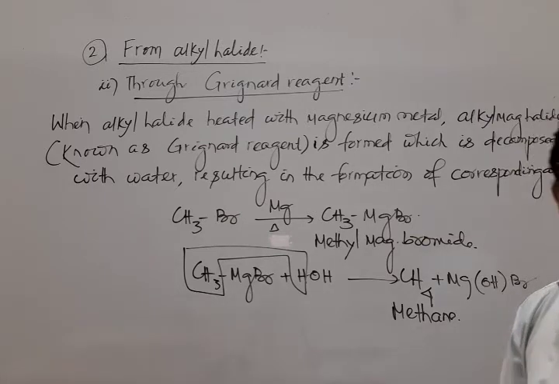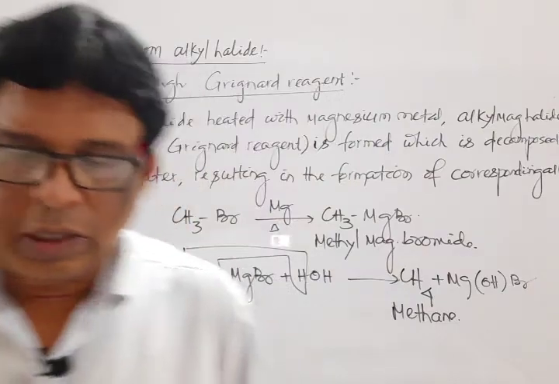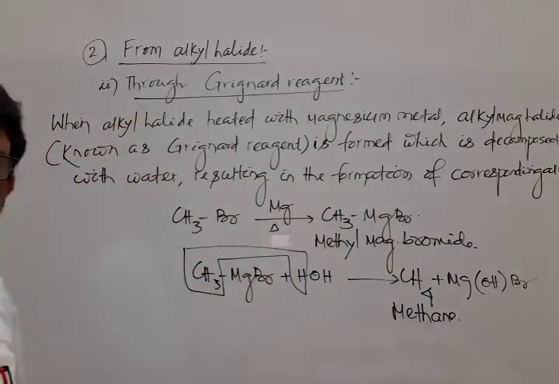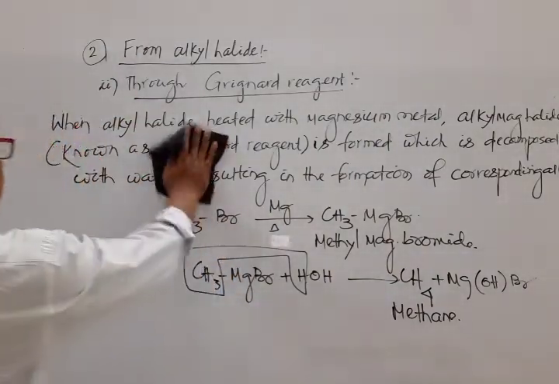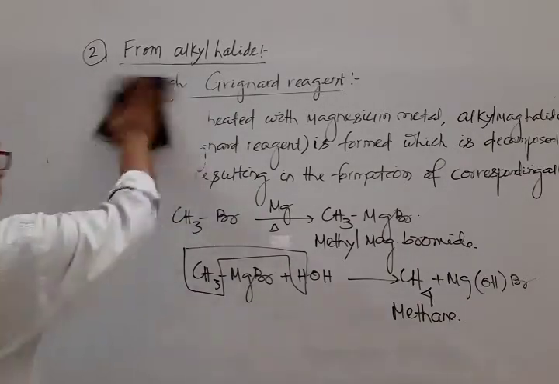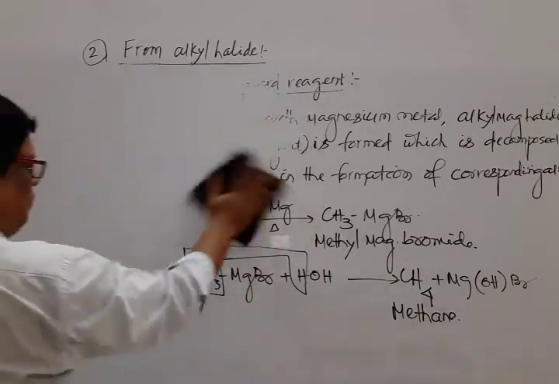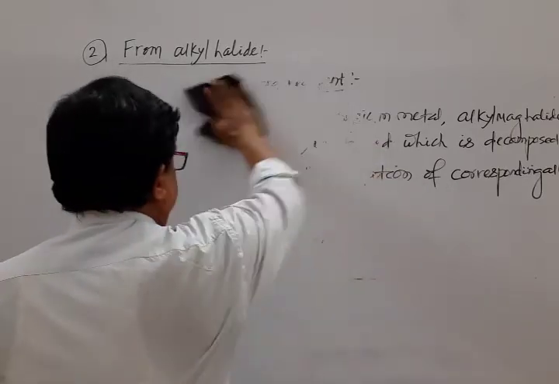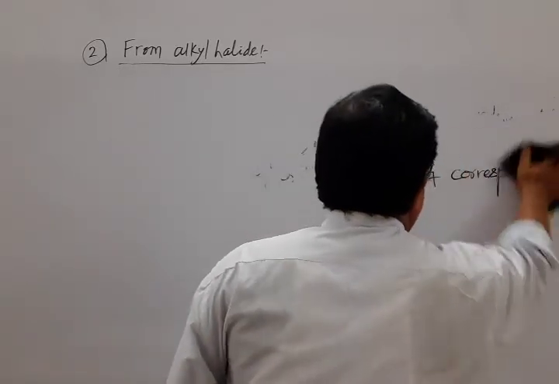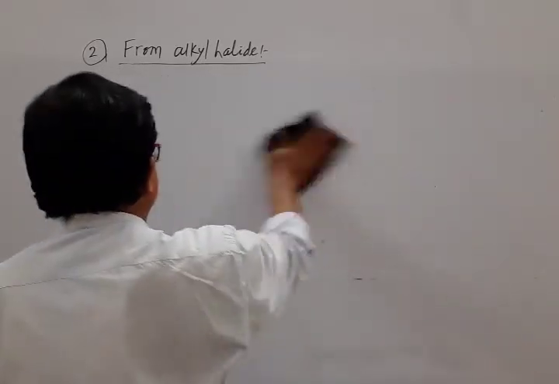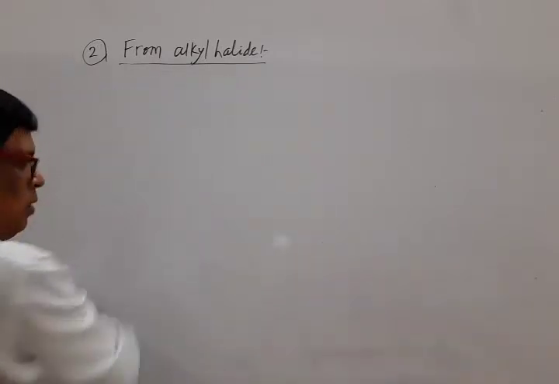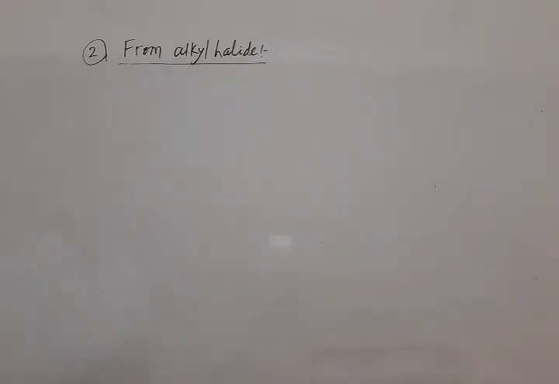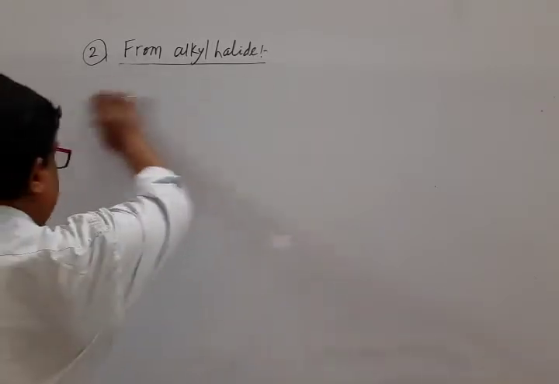Okay. Next one is the third method, by reduction of alkyl halide. Note down, that is by the reduction of alkyl halide.